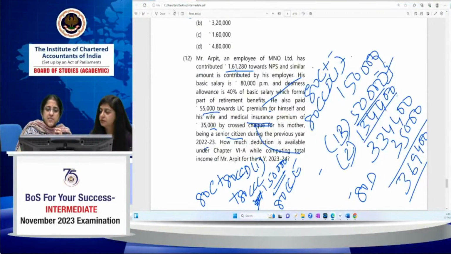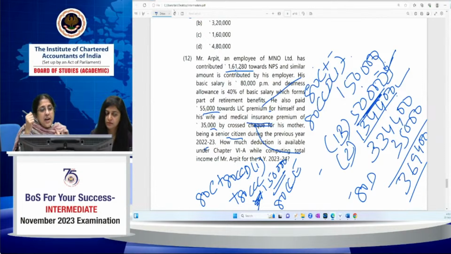Now, this we can fully take as 1,34,400 under 80CCD(2). 80CCD(1B) provides an additional amount of 50,000. So we are utilizing it first because it is not subject to any limit. So when I am utilizing 50,000 here, 10% comes to 1,34,400. I can't claim that fully here because both together will add up to 184,400, whereas my contribution is only 161,280. So 161,280 minus 50,000 will be 111,280.